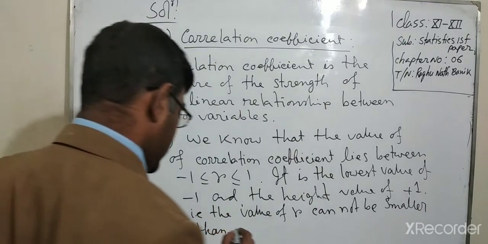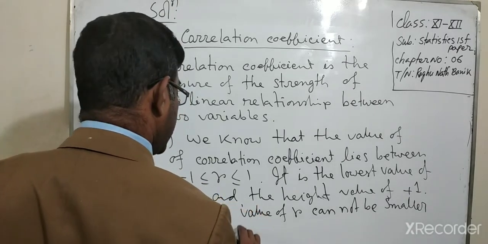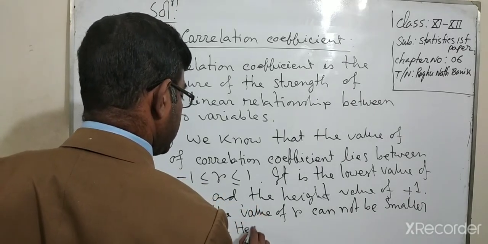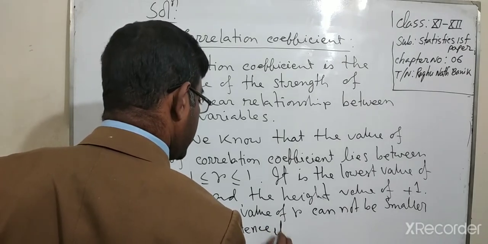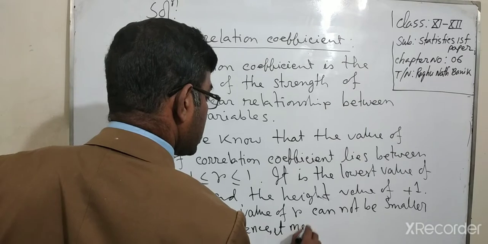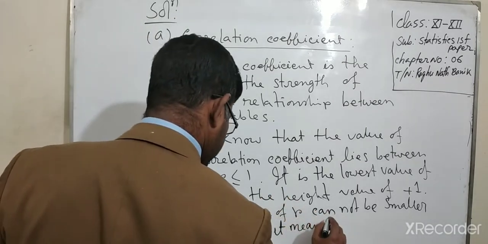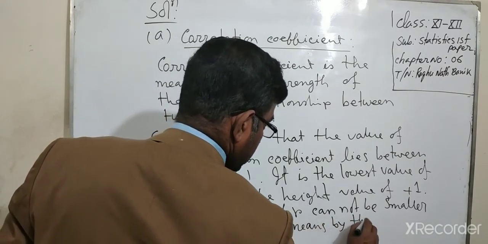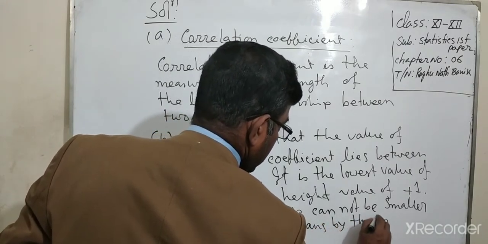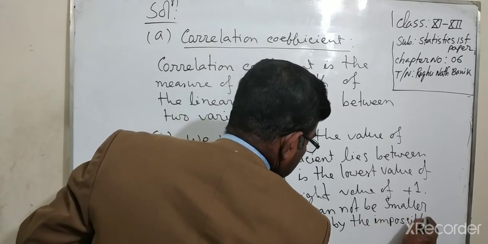Hence it means an impossible correlation.